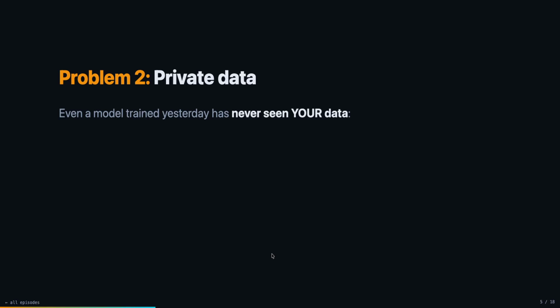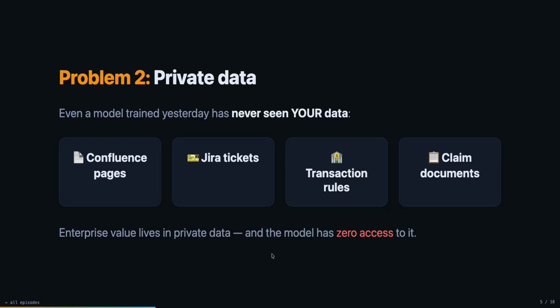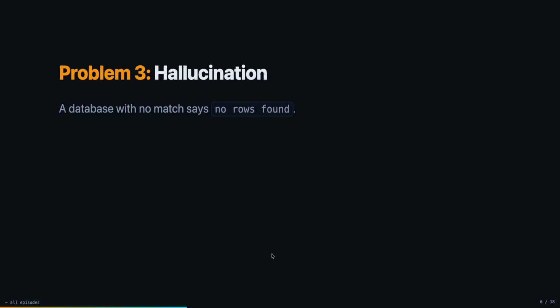Problem 2, private data. Even a model trained yesterday has never seen your data, like Confluence pages, Jira tickets, transaction rules, claim documents. Enterprise value lives in private data, and the model has zero access to it.